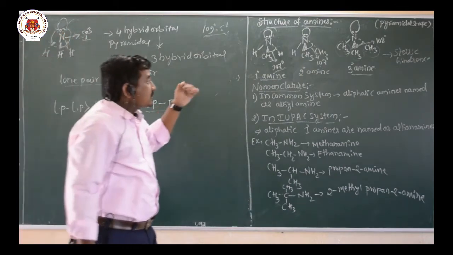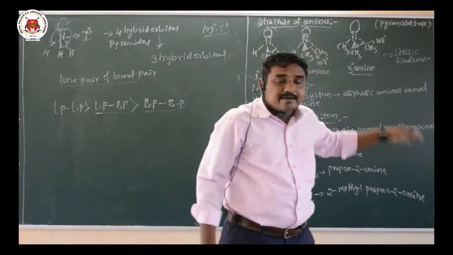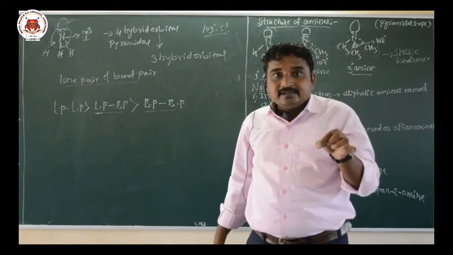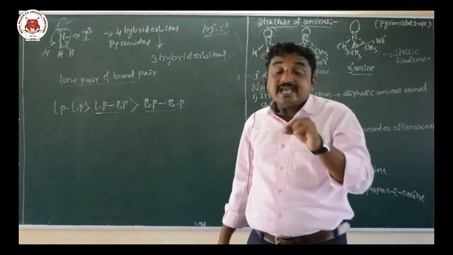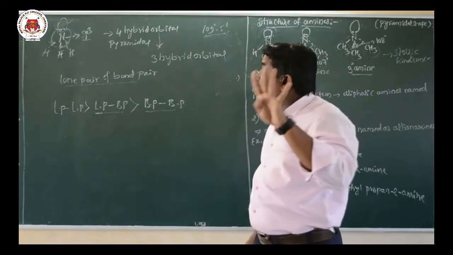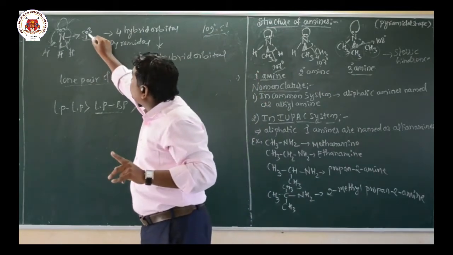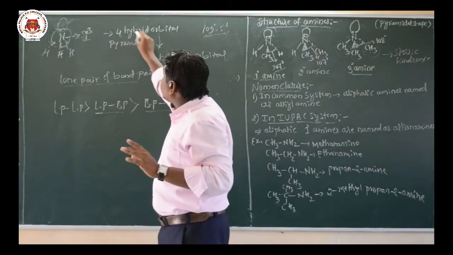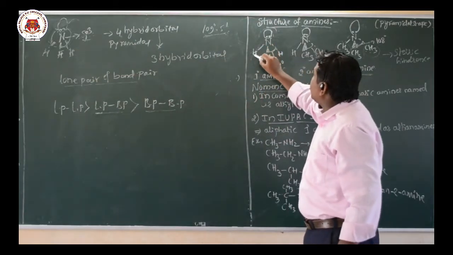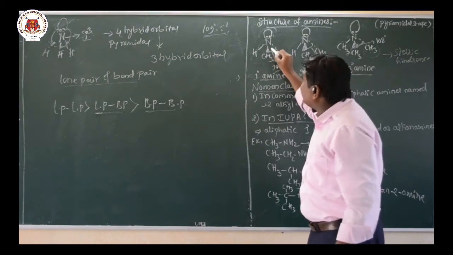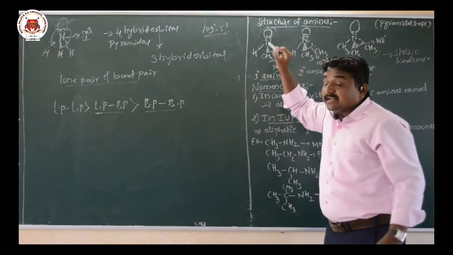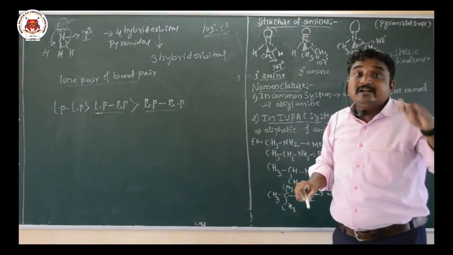Okay, so this is the structure of amines: primary amine, secondary amine, tertiary amine. So the nitrogen atom of amine will undergo sp3 hybridization, forming 4 hybrid orbitals, s1p3. Out of 4 hybrid orbitals, 3 hybrid orbitals are involved in bonding with hydrogen atoms or carbon depending upon the composition, and the remaining 1 hybrid orbital is present on the nitrogen atom as an unshared pair of electrons.